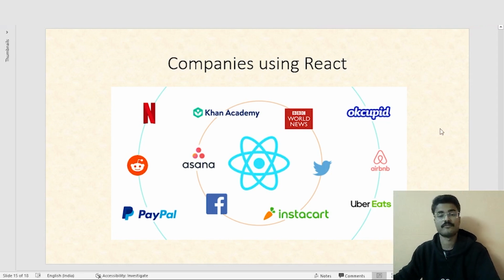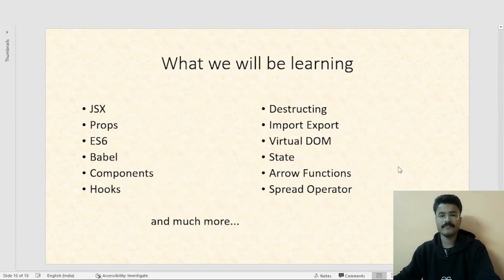And if you are interested in working in any of these companies, in fact, not only these, tons and tons of companies nowadays are using React for the front end of their websites. Big players like Netflix, Facebook, Airbnb, Reddit, all of these use React for the front end of their websites.